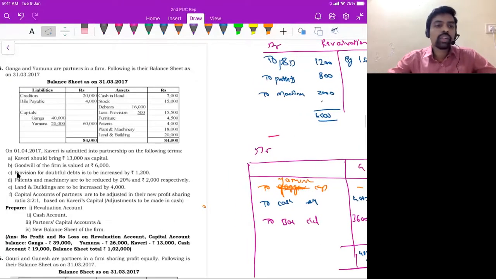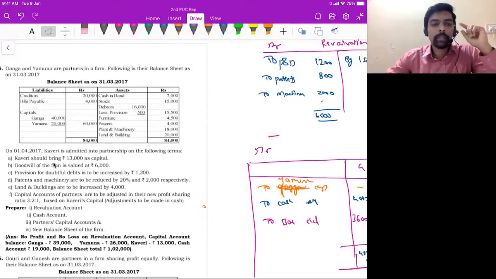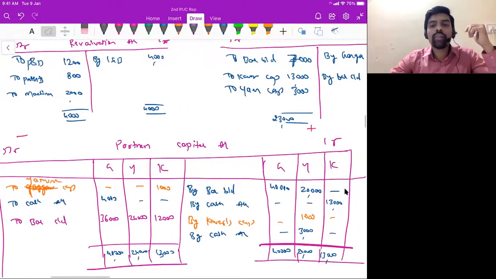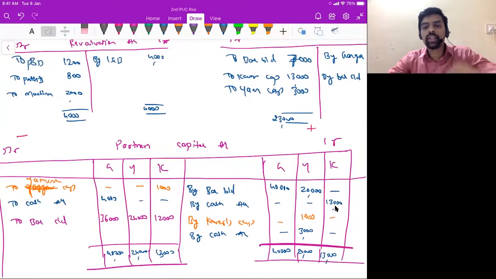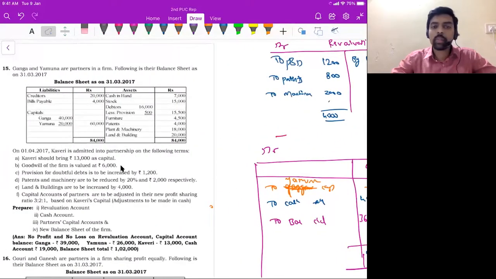Now look at the question. Here they said Kaveri should bring rupees 13,000 as capital. Here also a new partner is bringing only capital but not anything towards goodwill, right? They said goodwill of the firm is valued at 6,000 rupees, correct? Total goodwill is 6,000, but she is bringing only 13,000 rupees towards capital. So credit side by cash account in Kaveri column 13,000 rupees. Understood? Now what is the total goodwill here?